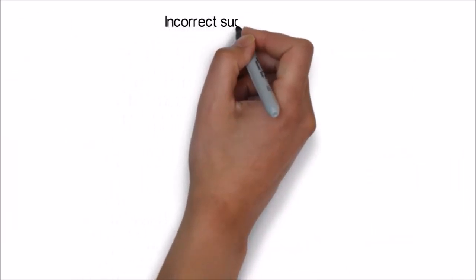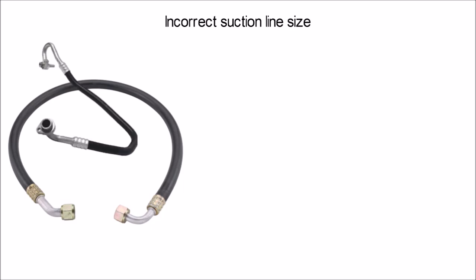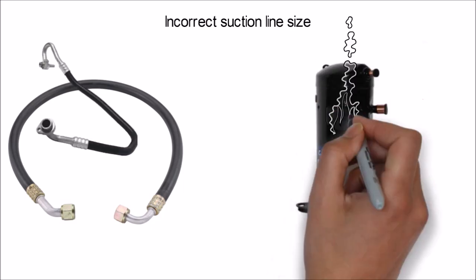Number 4. Incorrect suction line size. A suction line that's too large or too small for your system can cause premature AC compressor failure.